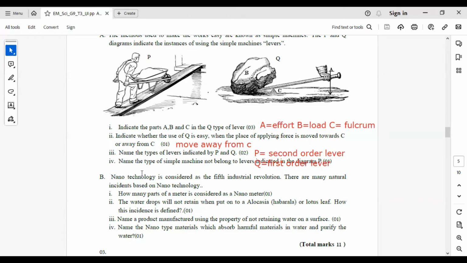Next one, name the type of simple machine not belonging to the lever indicated in the diagram P. It is inclined plane.